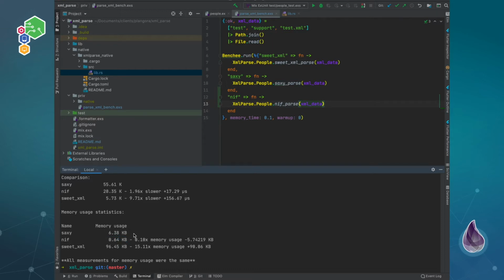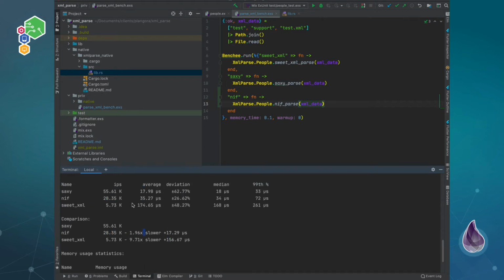I tried to look into this. I think this may be a problem with the BEAM trying to measure memory and so forth, but this is the amount of memory it comes up with. I think it's because we're passing a binary to the NIF directly, so there's probably some optimization, but I'm not too sure. But I think the most interesting part is that the NIF, although really fast, is actually twice as slow as the Saxy parser.